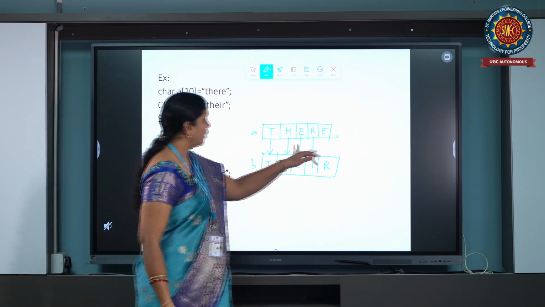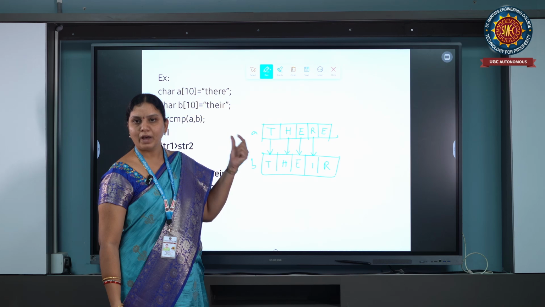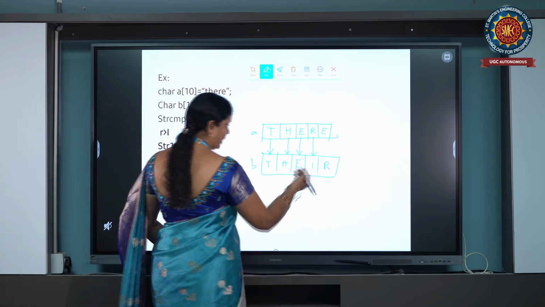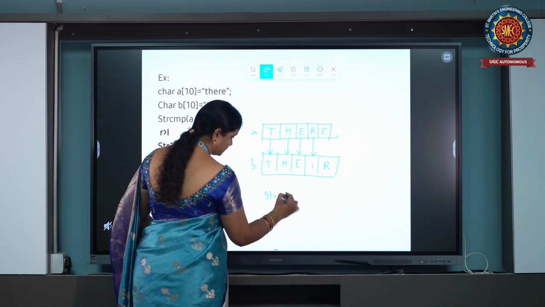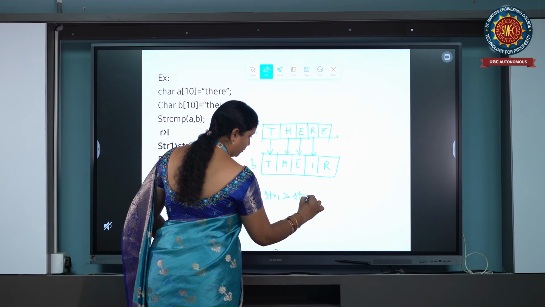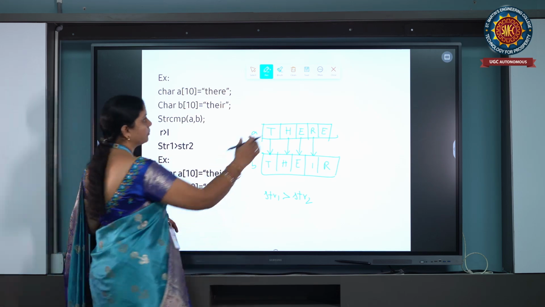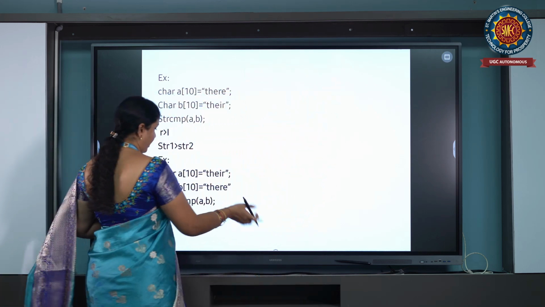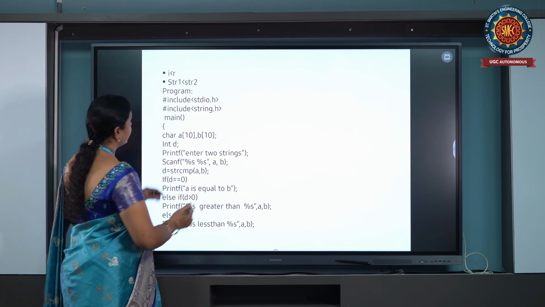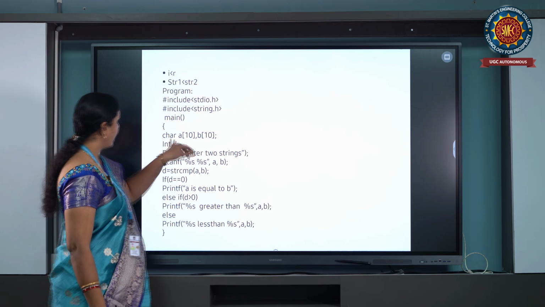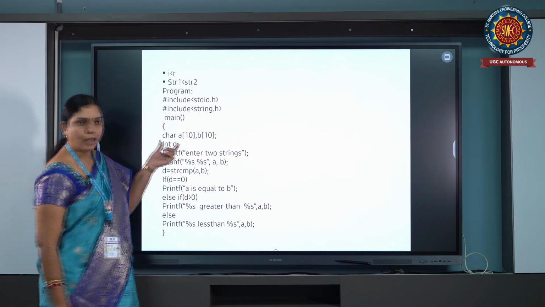In alphabetical order, R comes last, meaning R has a higher numerical value compared to I. So we can say that string 1 is greater than string 2. Here is the program. First we have to take two character arrays, A of 10 and B of 10, to compare.